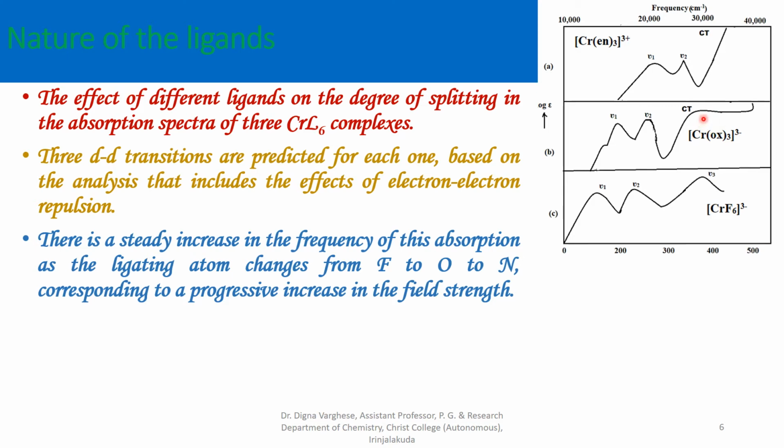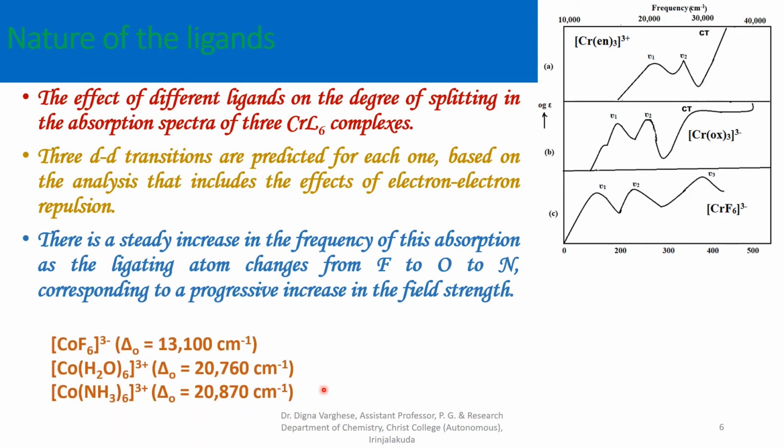The frequency increases, and for the tris-ethylenediamine chromium 3 complex, in which the nitrogen atom is attached to the metal, the frequency again increases. So there is a steady increase in the frequency of this absorption as the ligating atom changes from fluoride, oxygen to nitrogen, corresponding to a progressive increase in the field strength.